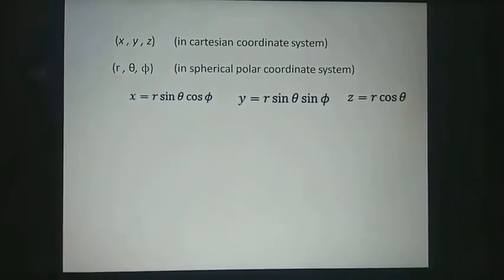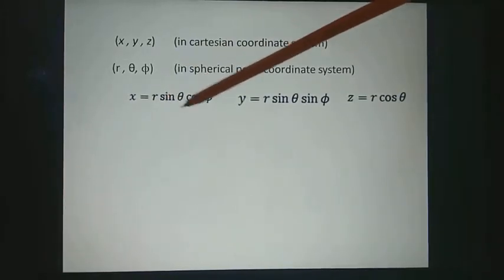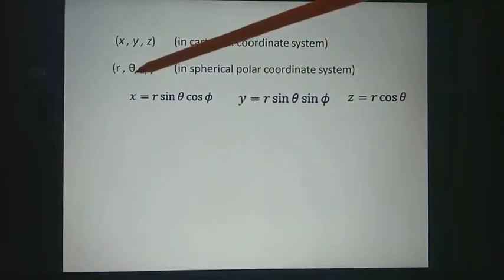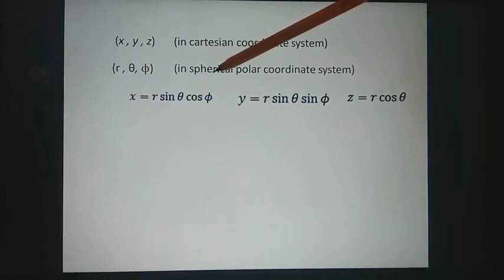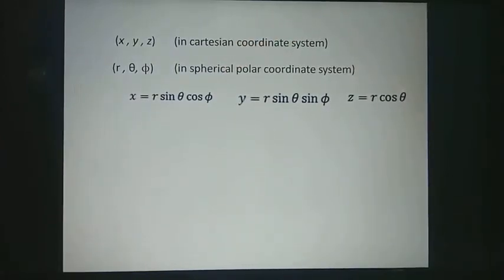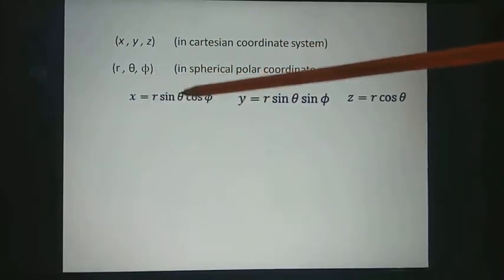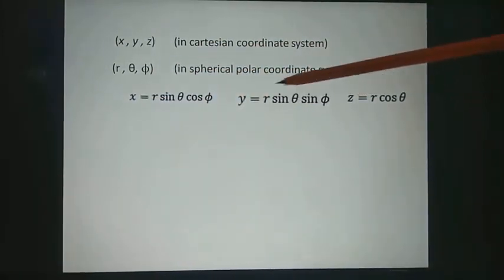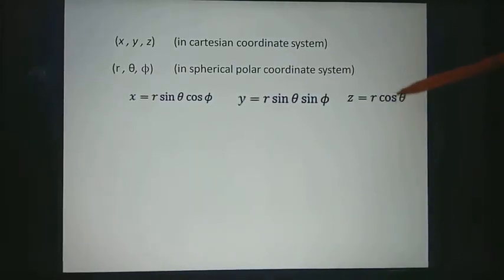So these x, y, z, which are the coordinates in one system, are written in terms of r, theta, phi, which are the coordinates of another system. That is, x is a function of r, theta, phi, y is a function of r, theta, phi, z is a function of r, theta, phi.